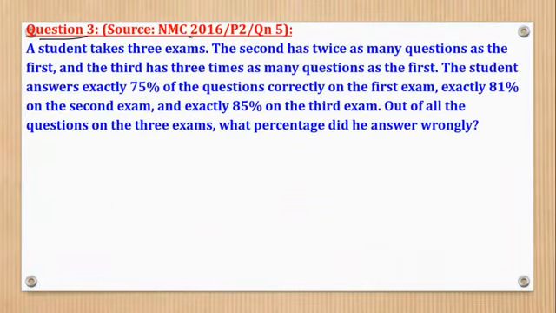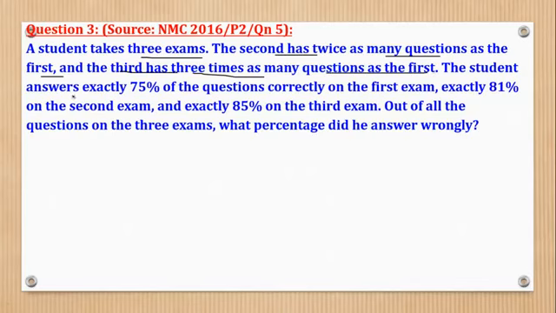Question 3 came from the National Math Contest of 2016, paper 2, question 5, and says, a student takes 3 exams. The second has twice as many questions as the first, and the third has 3 times as many questions as the first.